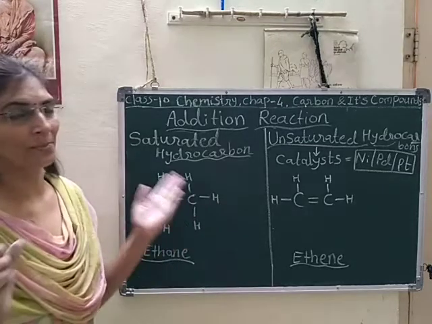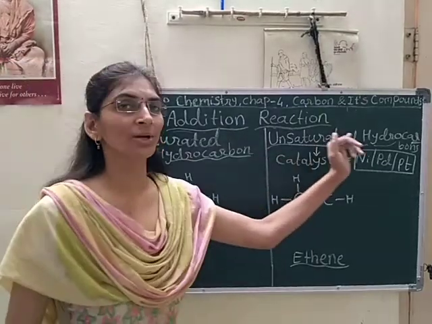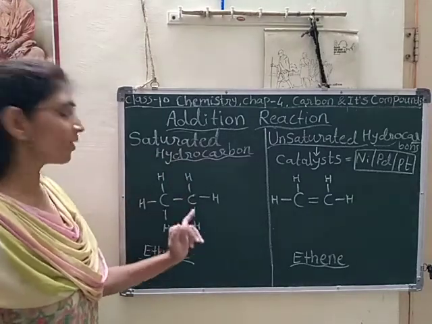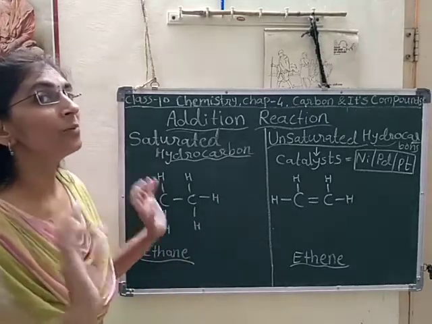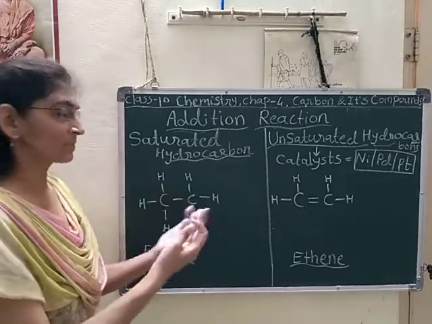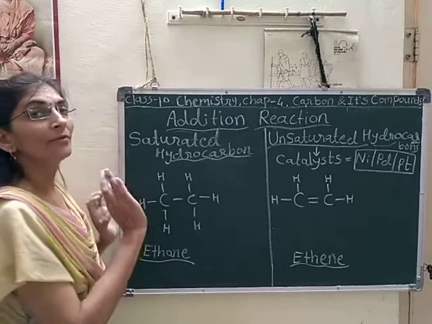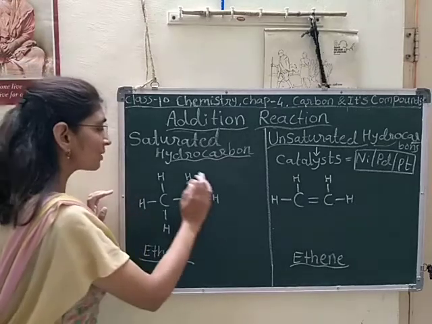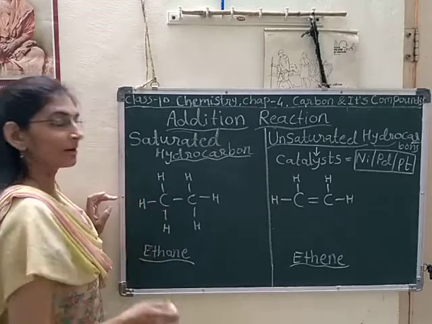So there are two types of carbon compounds: saturated hydrocarbons and unsaturated hydrocarbons. In saturated hydrocarbons only single bonds are present, and all valencies are fulfilled by sharing of electrons with other atoms.